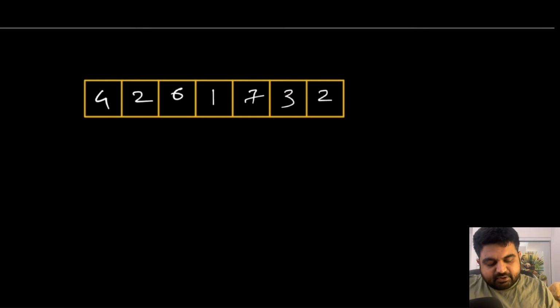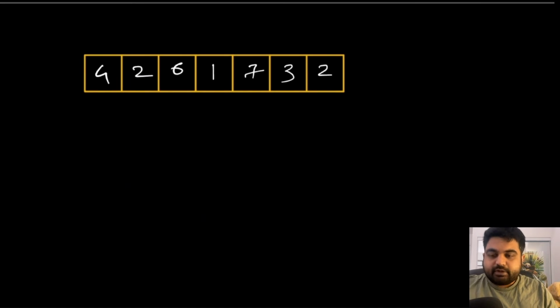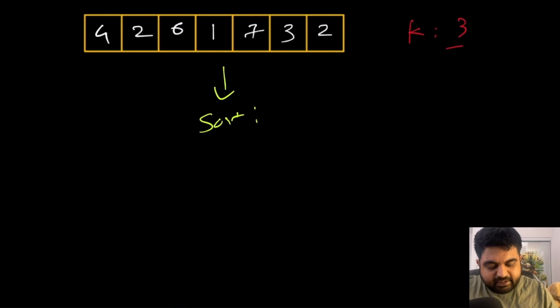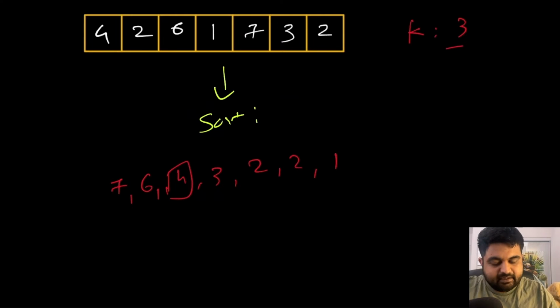Let's try to find the second solution. The second solution is quite straightforward: for this given input, if we somehow sort it, then finding the kth element is very easy, because after sorting we will know that the largest element is going to be the first one, and then we will have values stored something like this, where we can easily find which is the third largest element. Sorting will take big O of n log n time, and then finding this element will only take big O of k time, or just be instantaneous because it's an array.